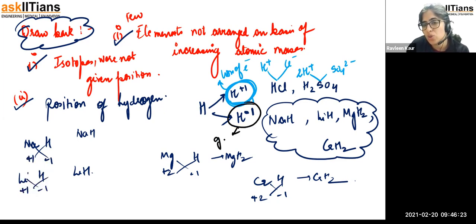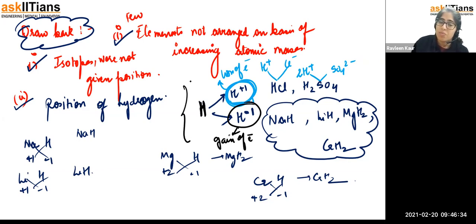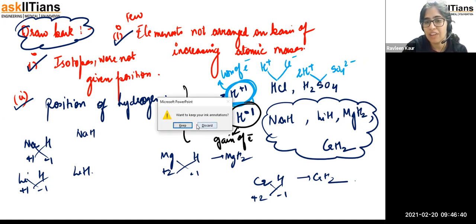So it can explain the concept of loss of electron and also the concept of gain of electron. For loss of electron and for gain of electron, we will be able to relate this with a few other elements also. I will explain to you.